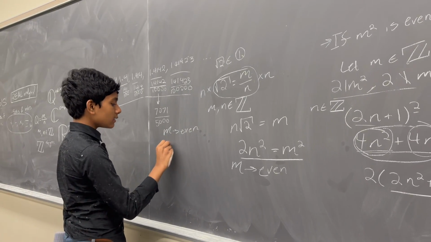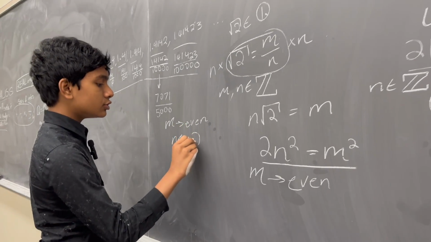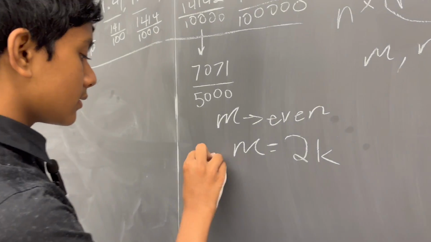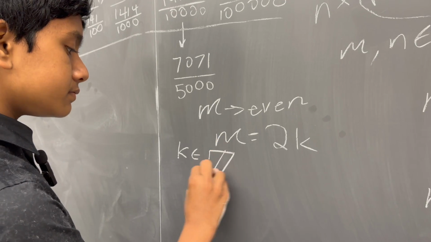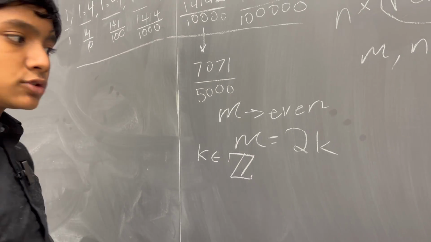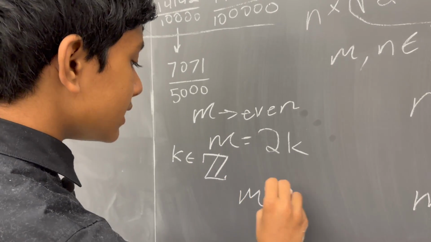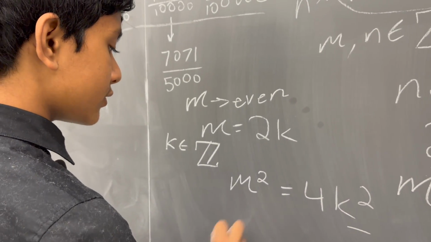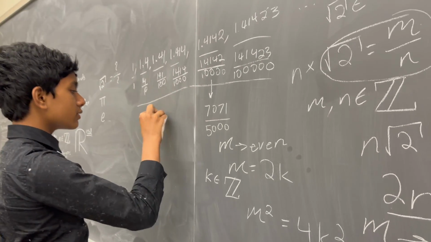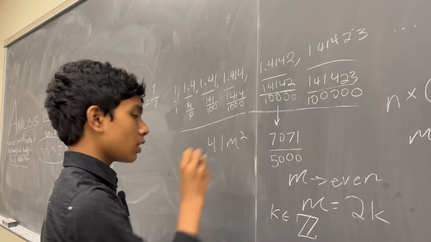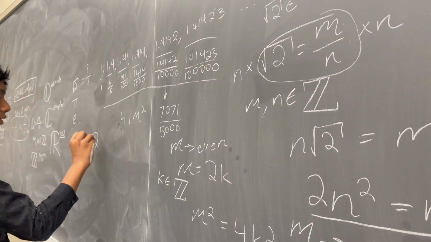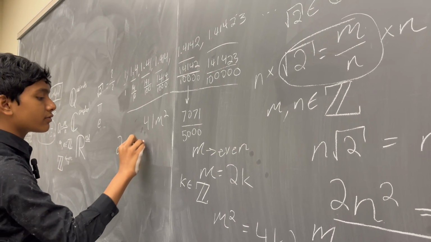That means that we can express it as 2 times some integer k, right? So then m squared has to be equal to 4 times k squared, which is also an integer, which implies that 4 divides m squared. All right, so now we have this equality from before.